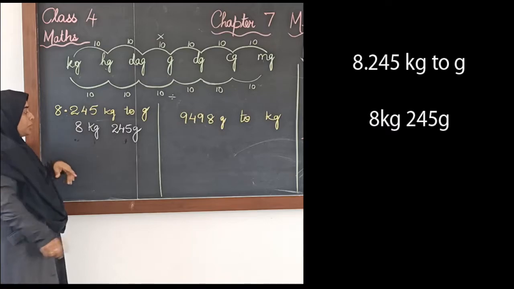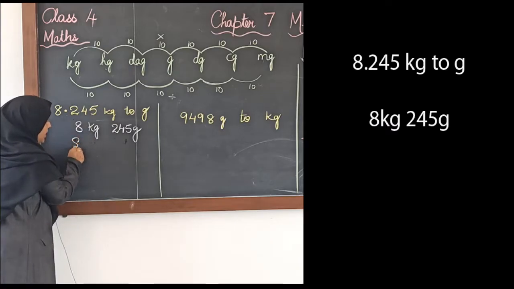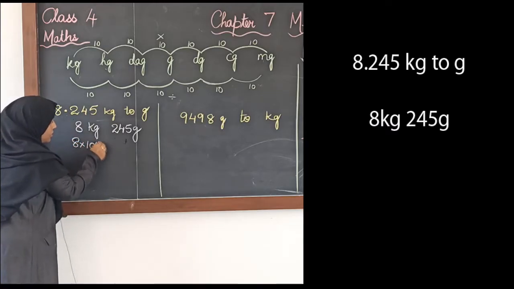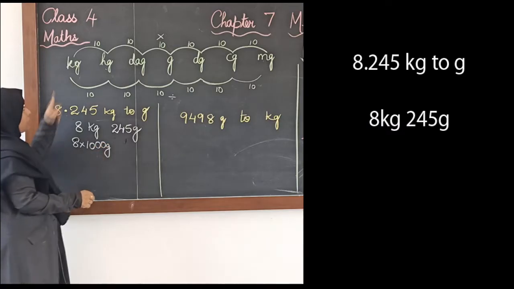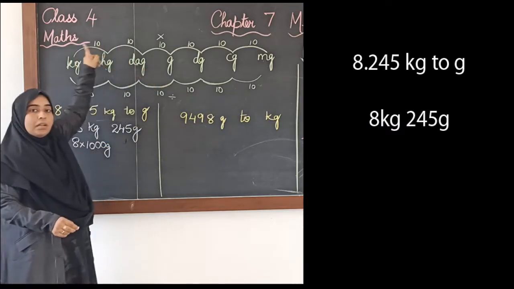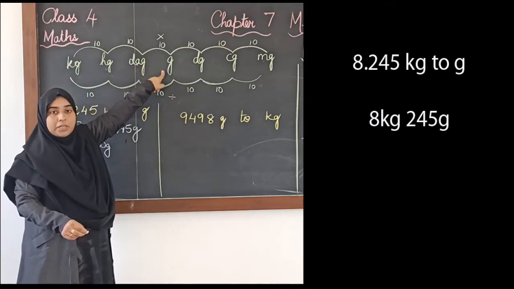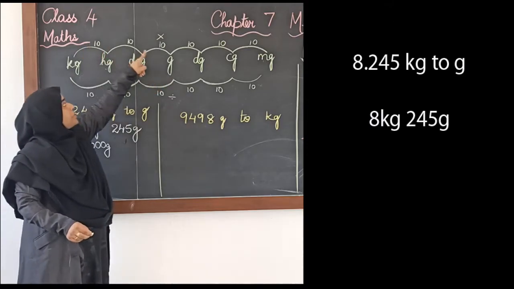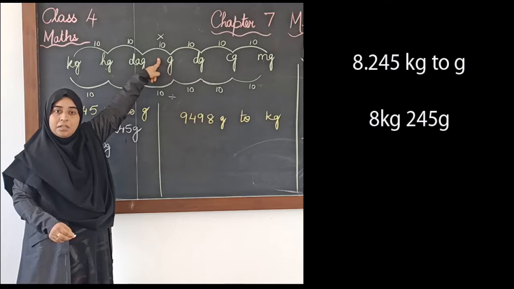Now kgs to grams. So 8 kgs means 8 into 1000 grams. We will multiply because we are converting a bigger unit to a smaller unit, and we have to take 3 jumps, which means multiplying with 1000.